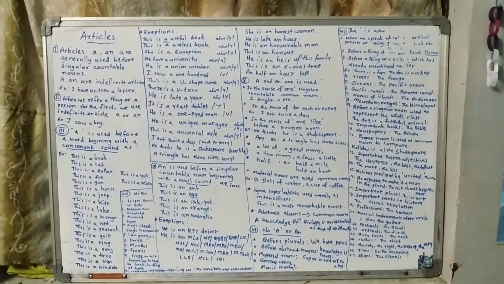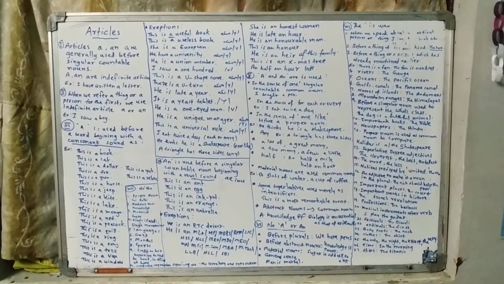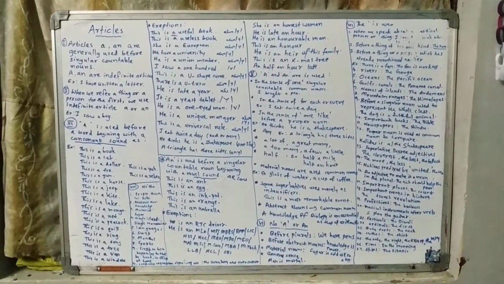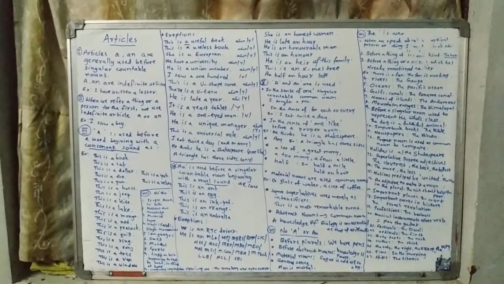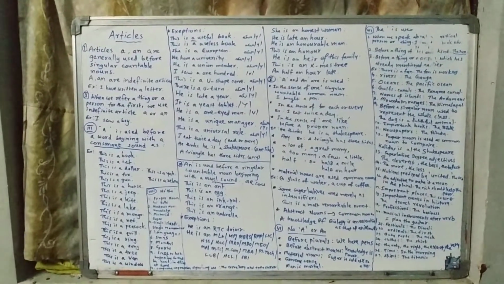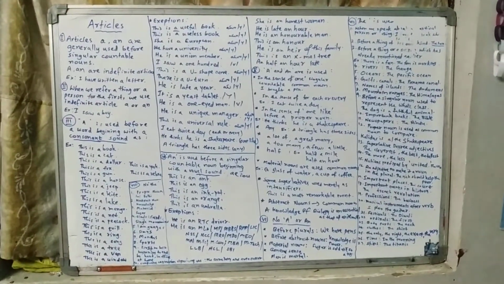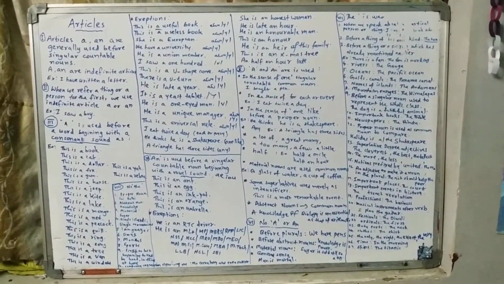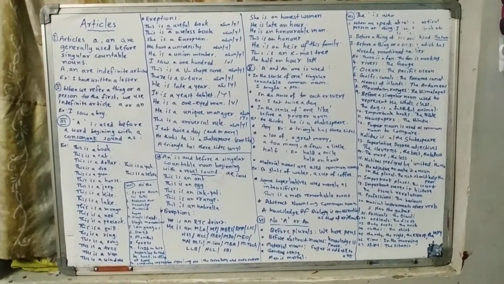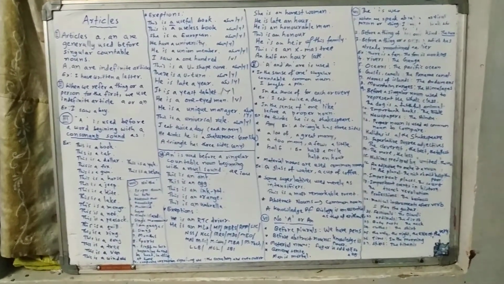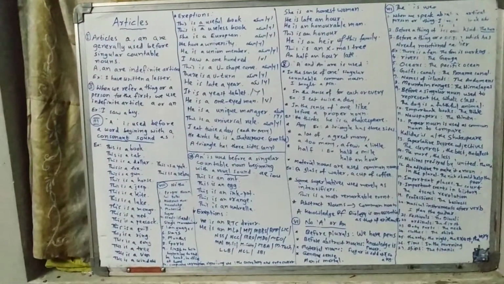When we refer to a thing or a person for the first time, we use the indefinite article a or an. I saw a boy. We can also say in other sentences: Once upon a time, there was a king. The king had 4 sons. For the first time, we have used a king.